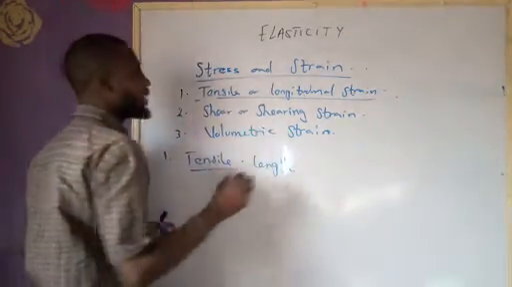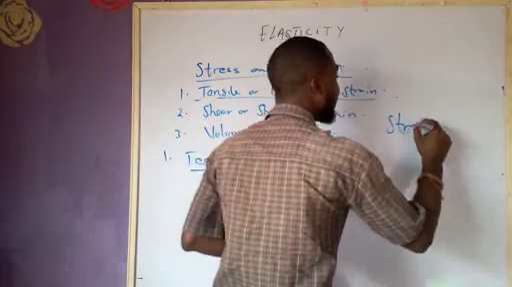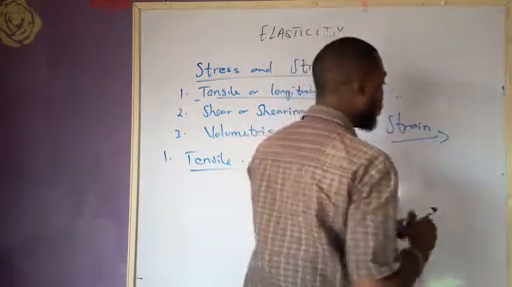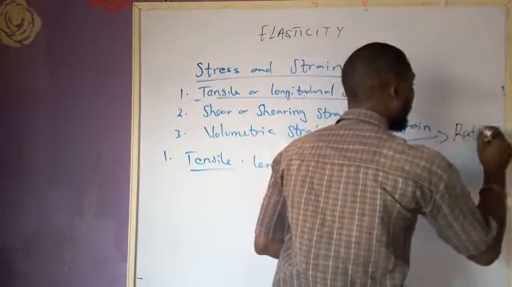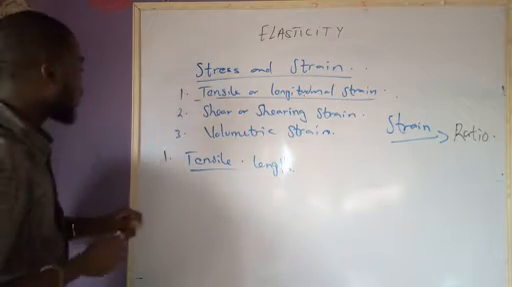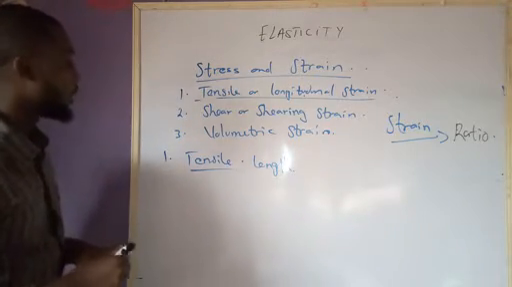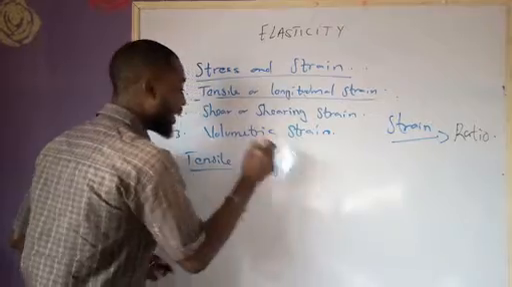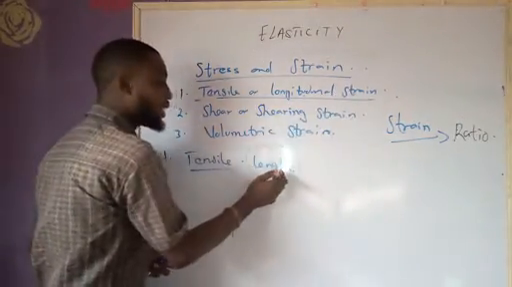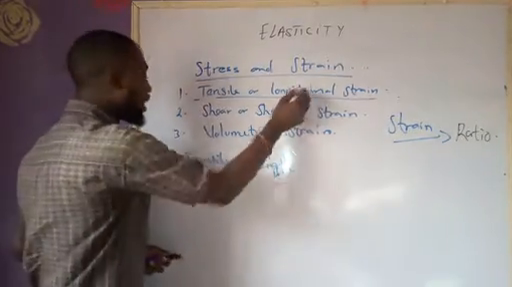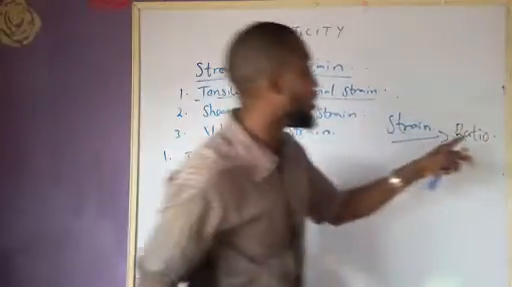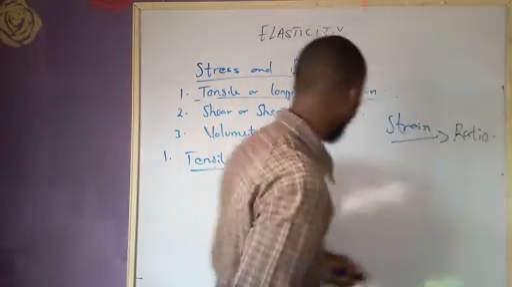And we must understand that generally our strain is expressed in terms of what? It is expressed in terms of ratio. Our strain is expressed in terms of ratio. So we're talking about tensile strain. It's dealing with what? Length. So tensile strain deals with length. Longitudinal strain or tensile strain deals with length. And I said that our strain generally is expressed in terms of what? Ratio.